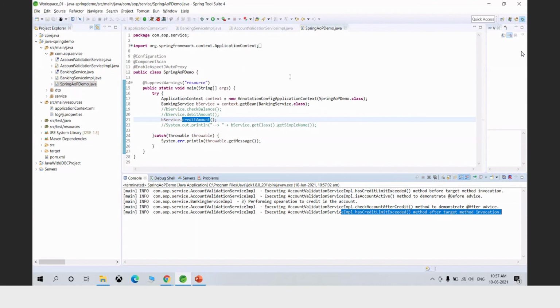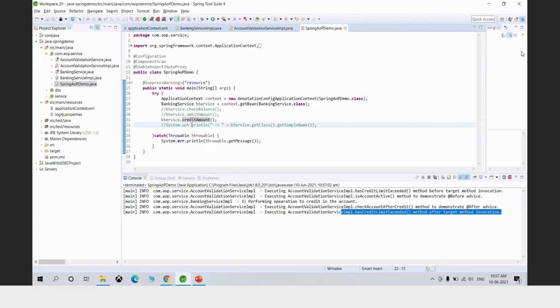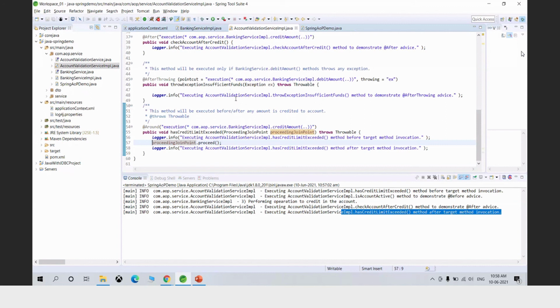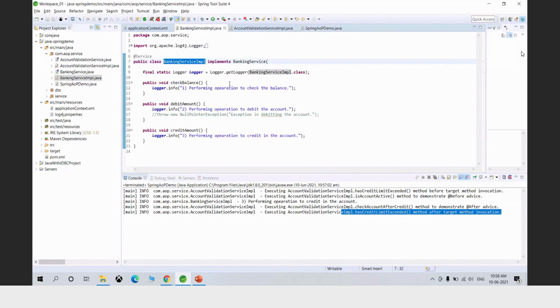So just one more point I wanted to show you all. We have seen that Spring provides AOP support using the proxy object. So what it means is that although we are using this BankingServiceImpl, Spring will internally create an object which is similar to BankingServiceImpl, and it will add the functionality from the AccountValidationServiceImpl, and it will create a proxy object of this. So how does this happen?